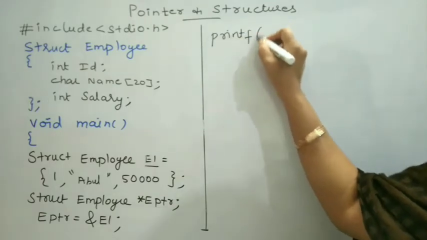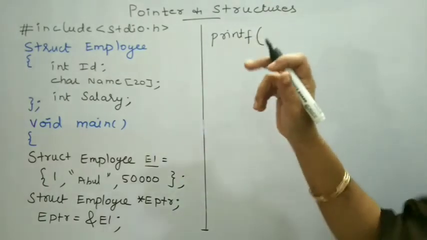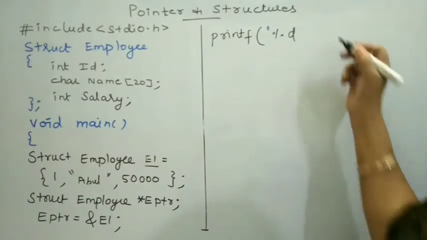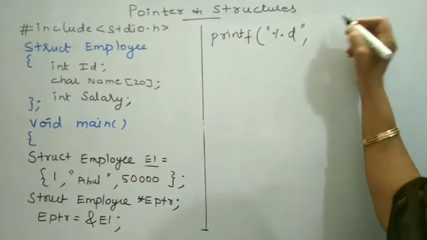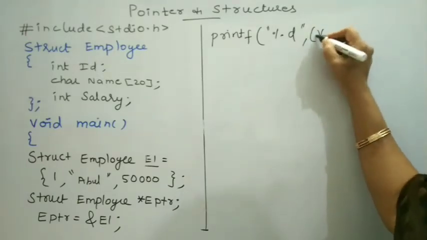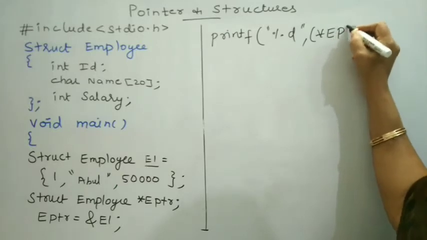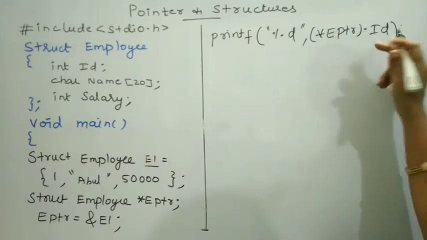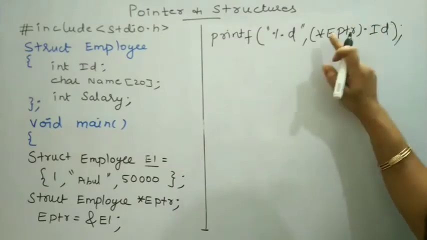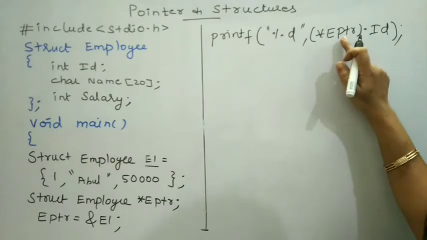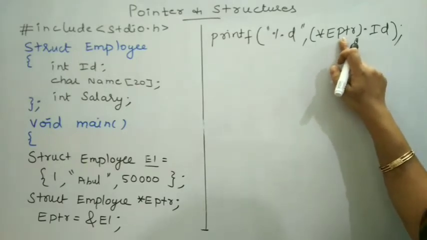Printf. If I want to print the first data member ID, it is an integer value, so it is %d control string, comma, then if I want to use the first method, then *EPTR.ID, which will fetch the content of this ID. This indirection operator will fetch the content stored in the memory address of this EPTR.